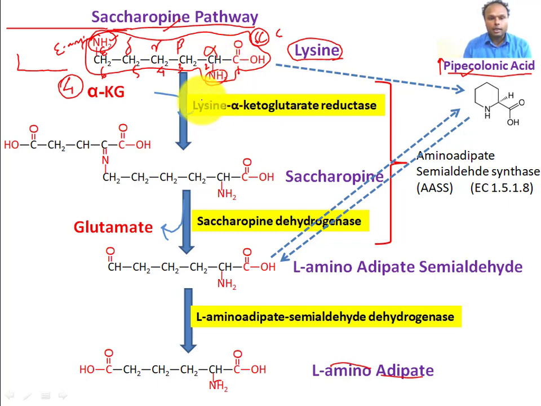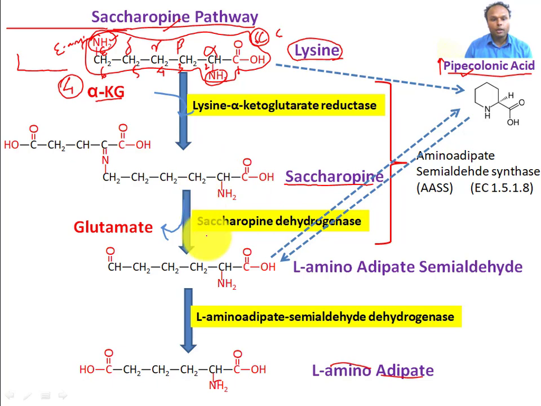So let's see the reactions stepwise. The first 2 reactions are the removal of the epsilon amino group. You can see the reaction is not the classical transamination reaction, where PLP is utilized. Here PLP or vitamin B6 is not utilized, but alpha ketoglutarate is utilized. So alpha ketoglutarate first will bind to this amino group and form a compound called saccharopine.